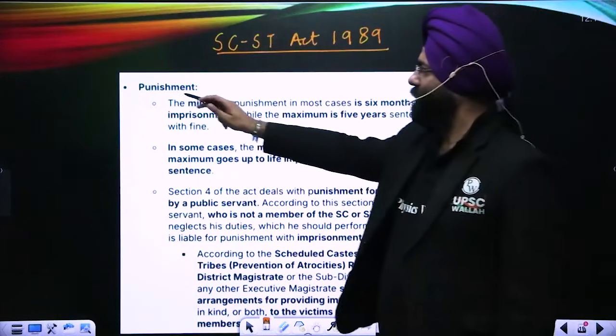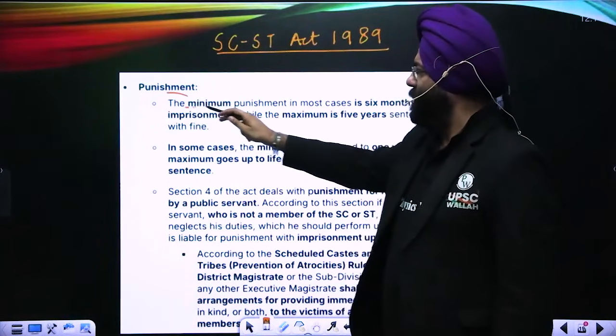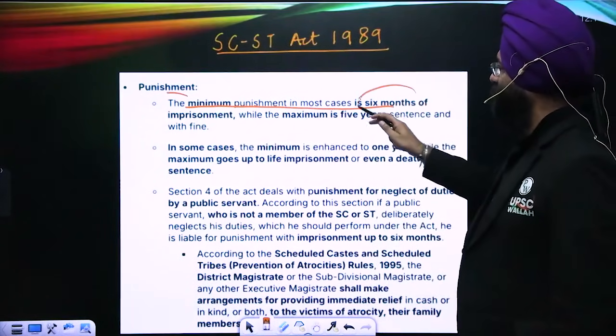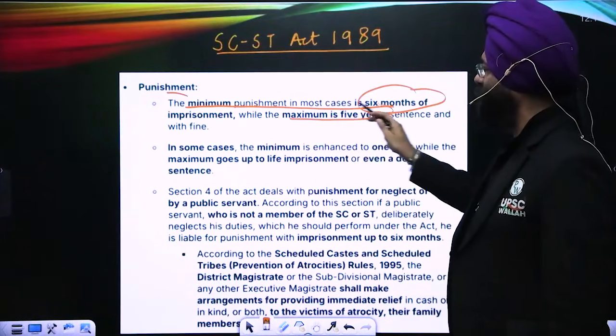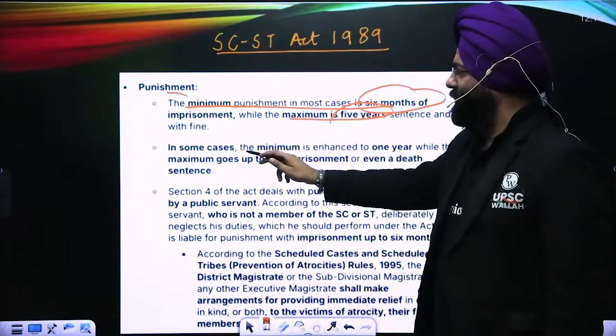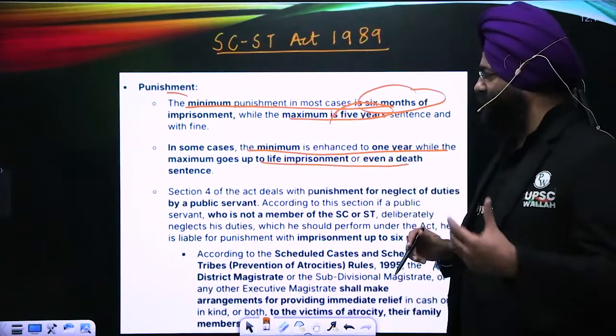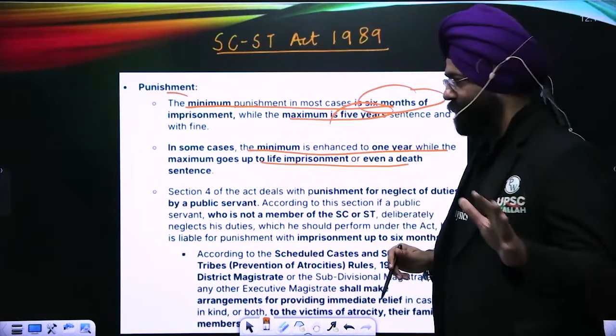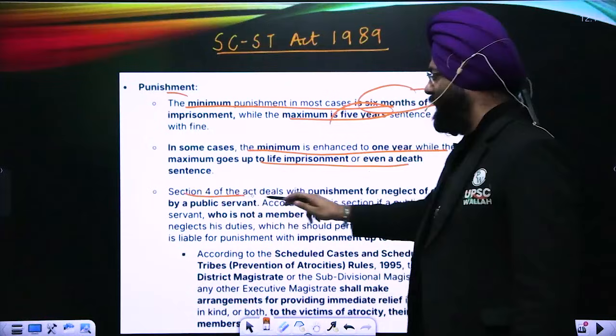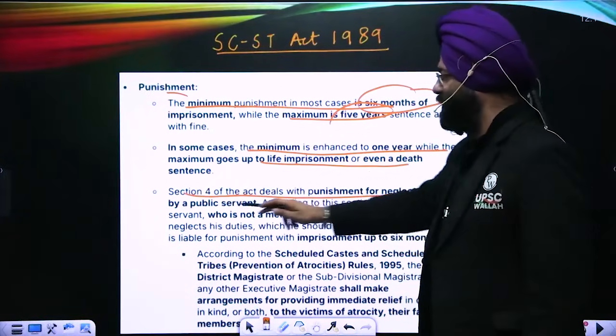punishment. The minimum punishment in most of the cases is 6 months, while the maximum is 5 years. In some cases, the minimum is enhanced to 1 year, while the maximum goes up to even life imprisonment or even the death sentence. Section 4 of the Act deals with the punishment for neglect of duties by a public servant.